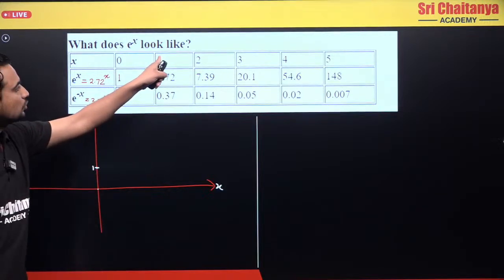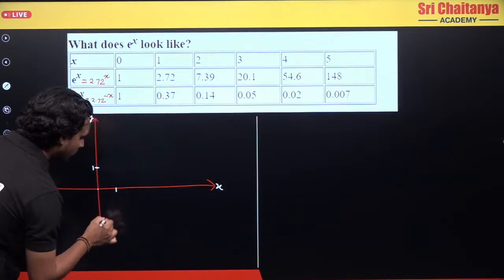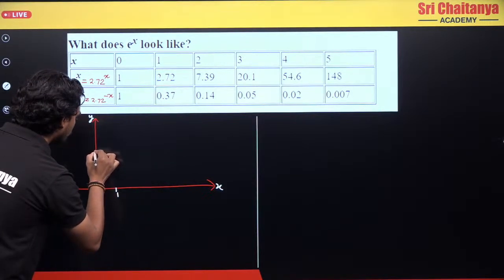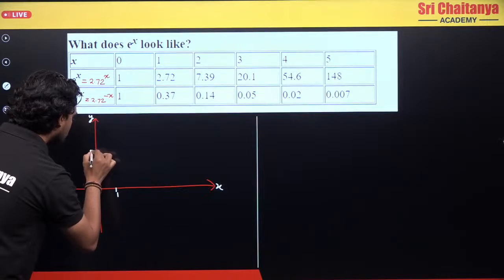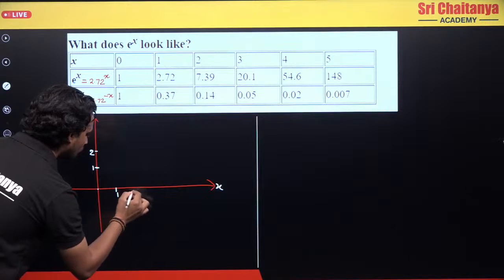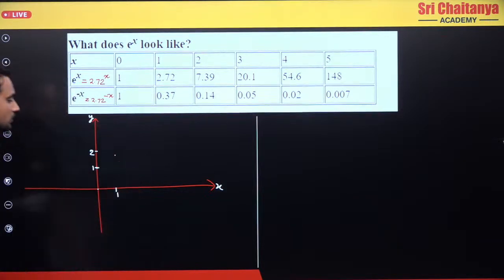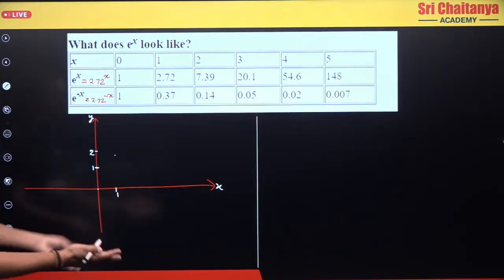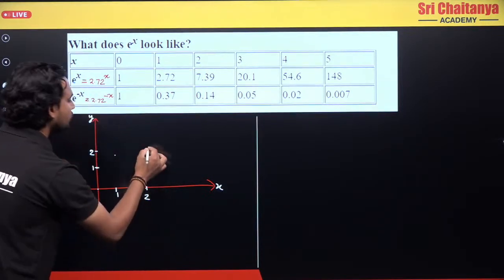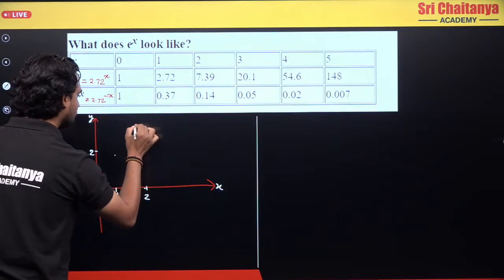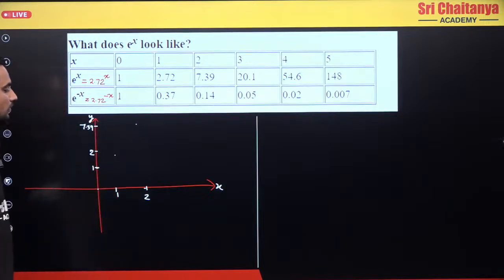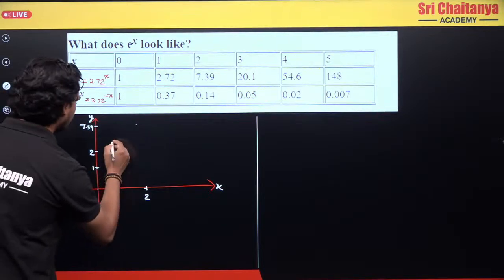Next, for x equals 1, what is the value of y? For x equals 1, the value of y is 2.72, so it will be somewhere here. Now let's move forward. For x equals 2, the value is 7.39. So the 2.72 will be somewhere here.